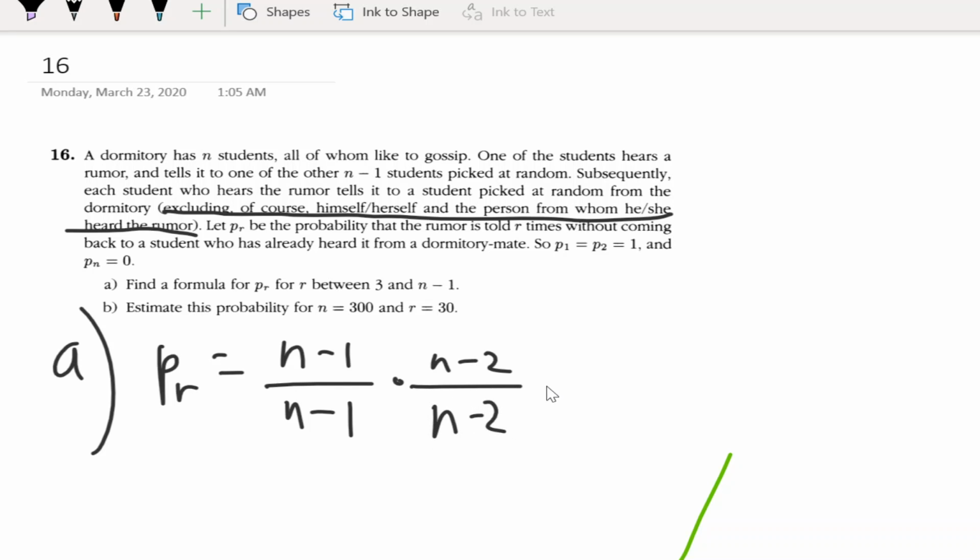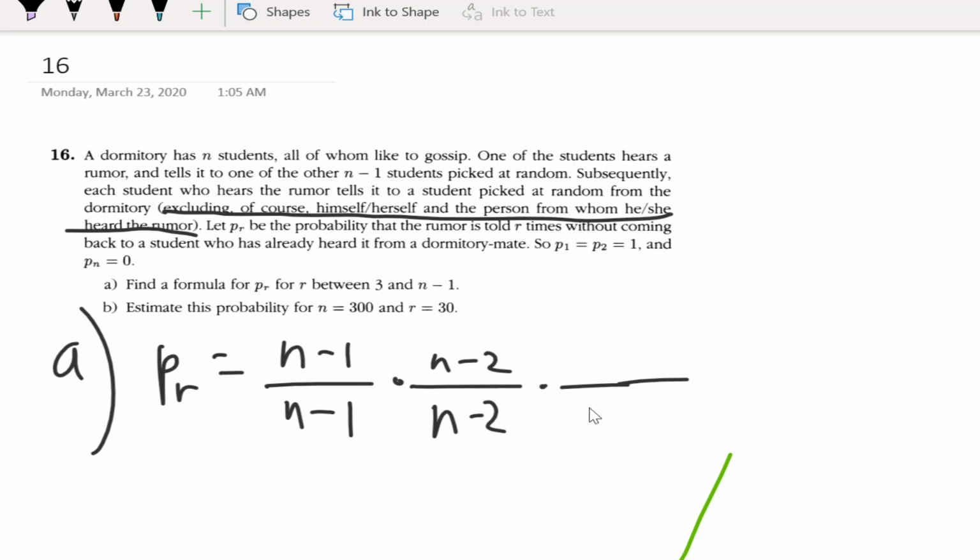Why is this? Because he can't tell himself, and then he can't tell the dude before him. So n minus 2 is the top. And then there are n minus 2 people he can potentially tell it to. And at the top is n minus 2 because there's no one he needs to exclude. Sorry, that was a little confusing, but I think I got it there.